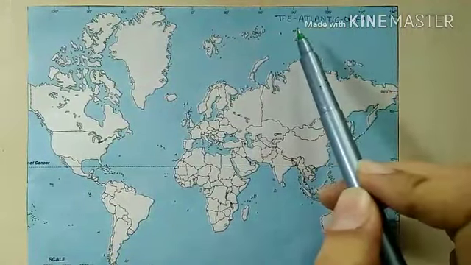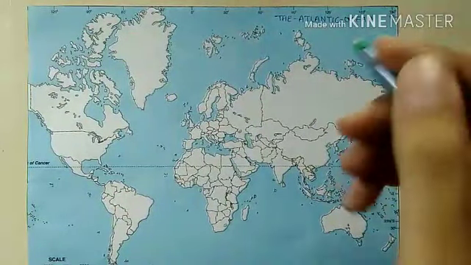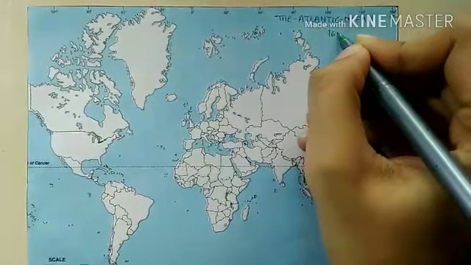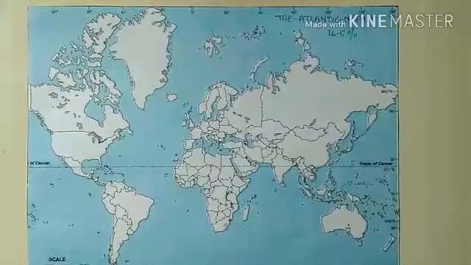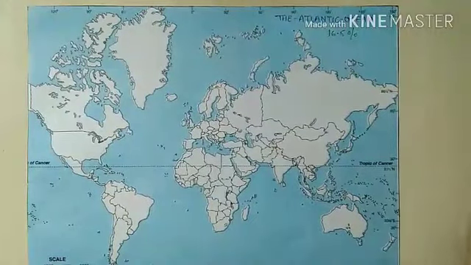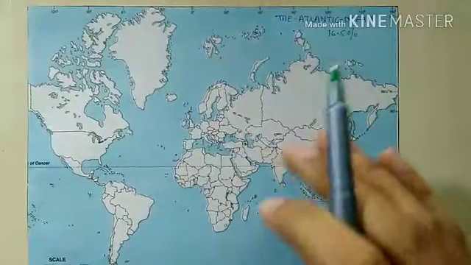So discussing the shape and size of Atlantic Ocean. Atlantic Ocean extends over 16.5% of the total area of the earth, which is about 50%, that is half, of Pacific Ocean. What Pacific Ocean covers, Atlantic Ocean is just half of it.